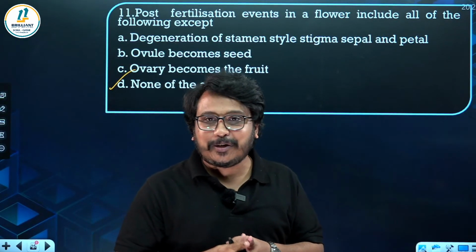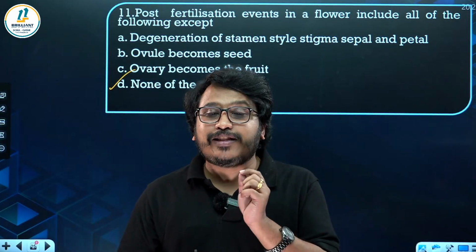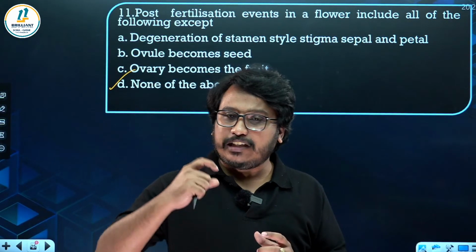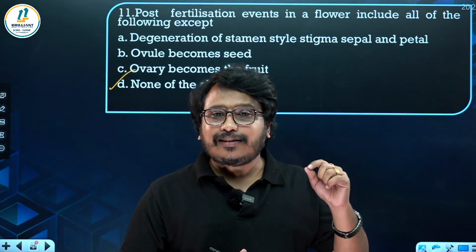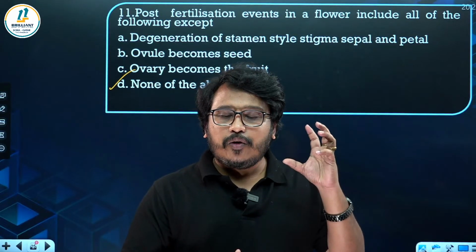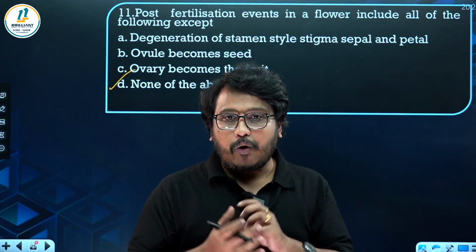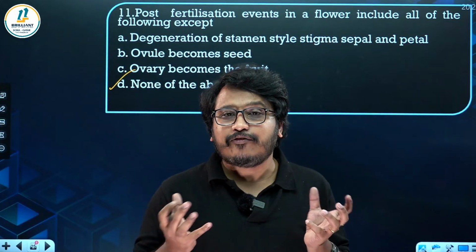After double fertilization, you can see one male gamete in the pollen will be fusing with the egg to form a zygote. That will start turning into an embryo. And the other male gamete will be fusing with the polar nucleus to form endosperm. So this ovule will start turning into the seed. Ovary will start turning into the fruit.